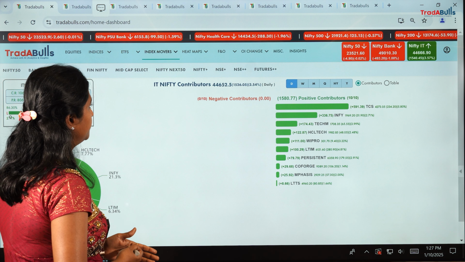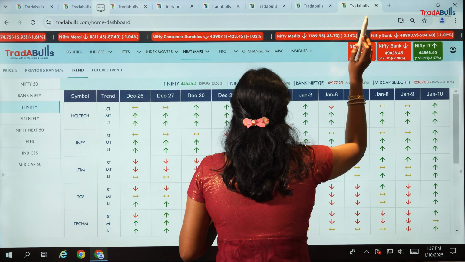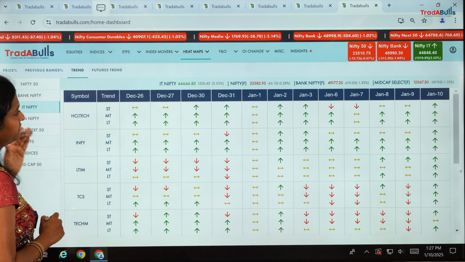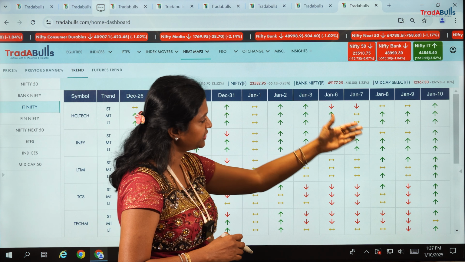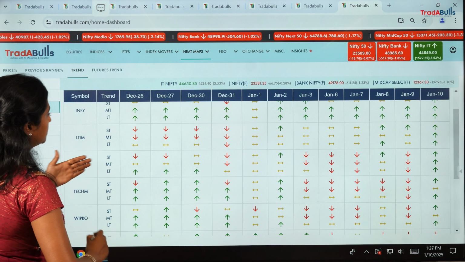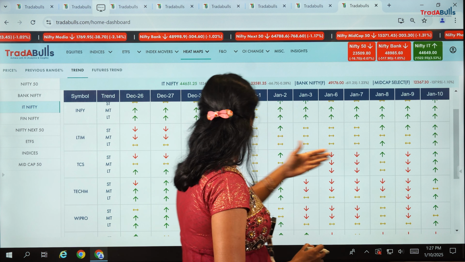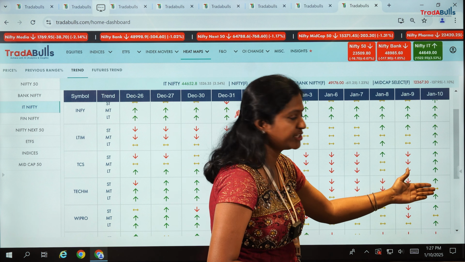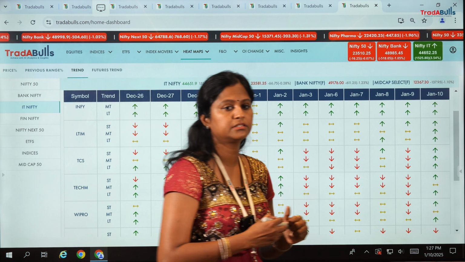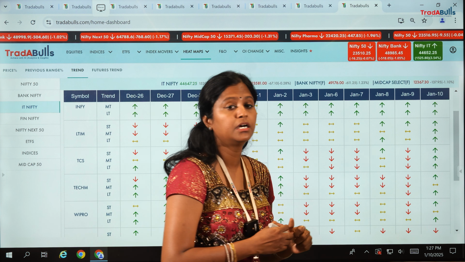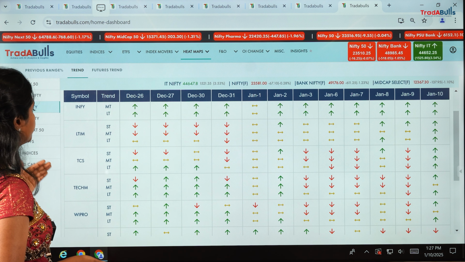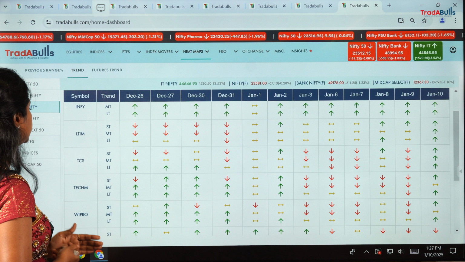And if you want to see the trends in case you want to go for investment purposes, you can go to heat maps. If you go to heat maps and IT Nifty, you can see there has been a change in the trend. TCS has been performing low for almost a couple of days, and today there is a trend change. Short term, mid term, and long term are all showing an uptrend, which is a good sign for users who want to make good investments. They can invest in these particular stocks.